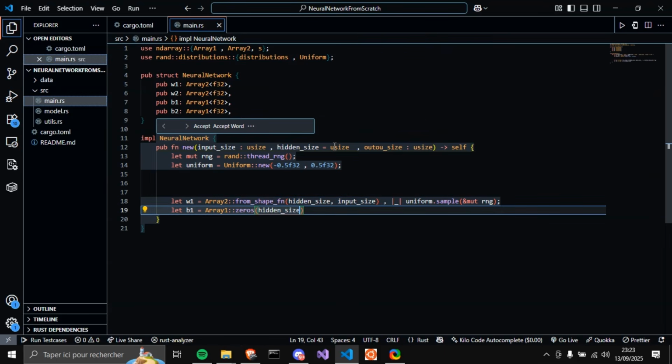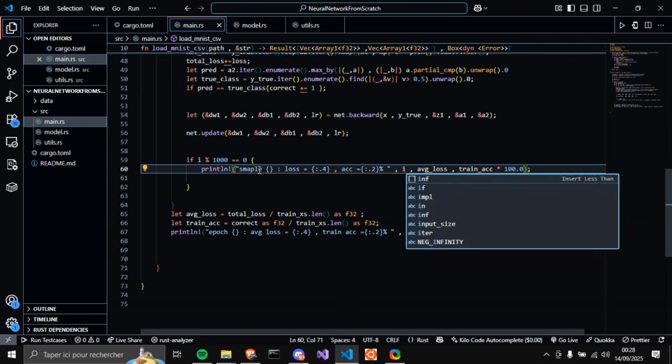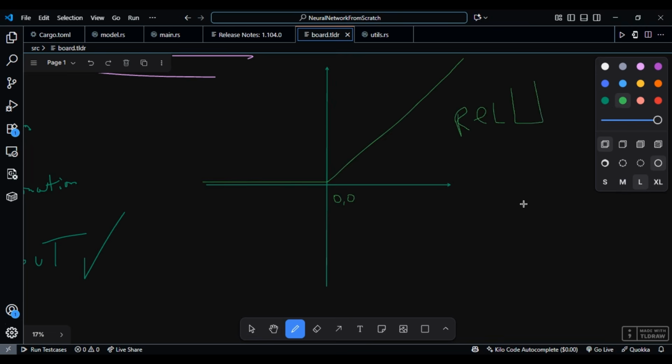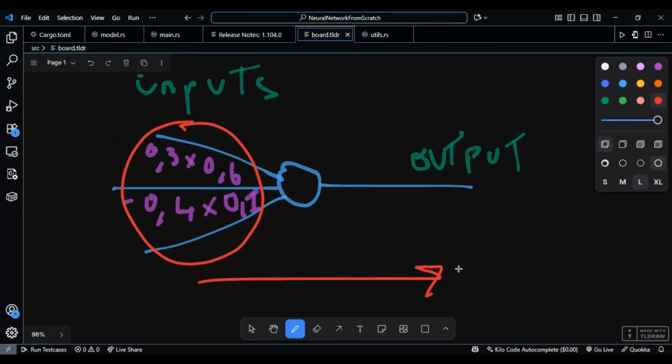And by the end of this video, we'll have a machine that can look at your handwriting and somehow make sense of it. And we're going to build every single neuron, every weight, every gradient descent step ourselves. So let's build a brain.